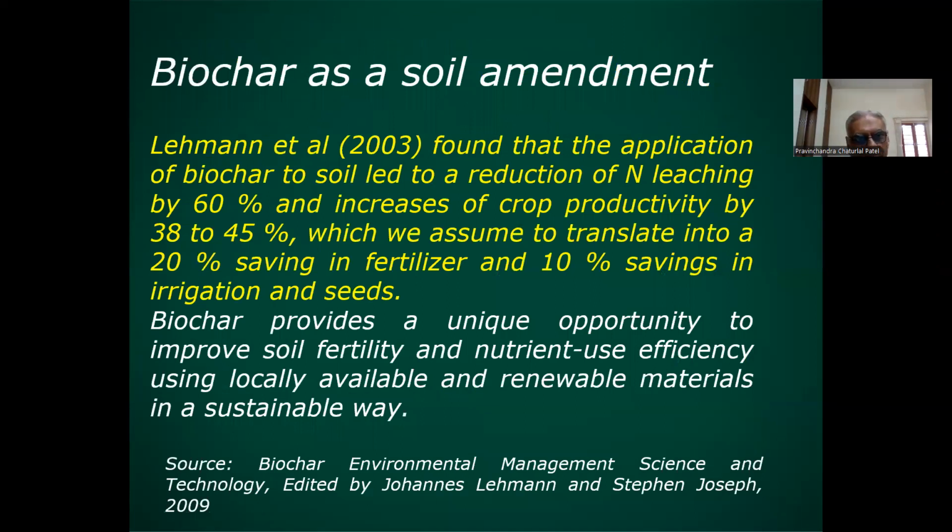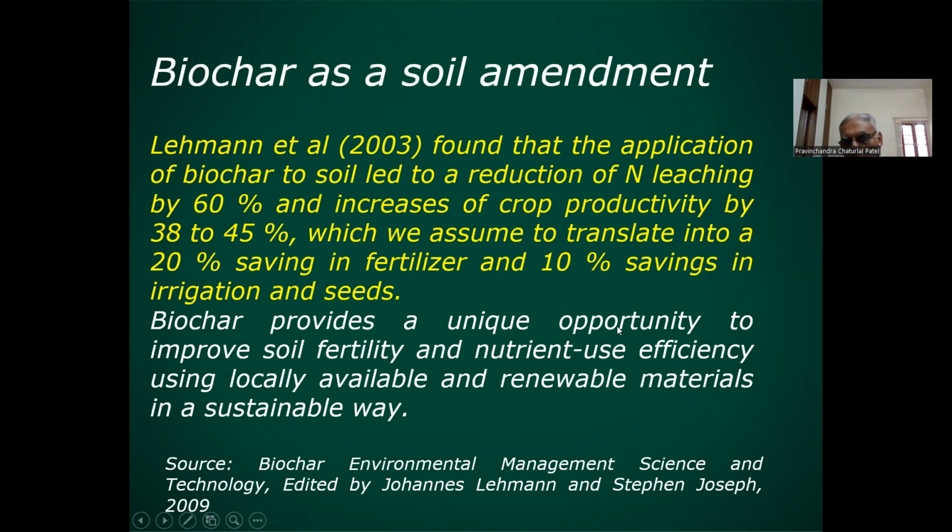Biochar is a soil amendment. Lehmann and his co-workers in 2003 found that application of biochar to soil led to reduction of nitrogen leaching by 60% and increases of crop productivity by 38 to 45%, which we assume to translate into a 20% saving in fertilizer and 10% saving in irrigation and shade.